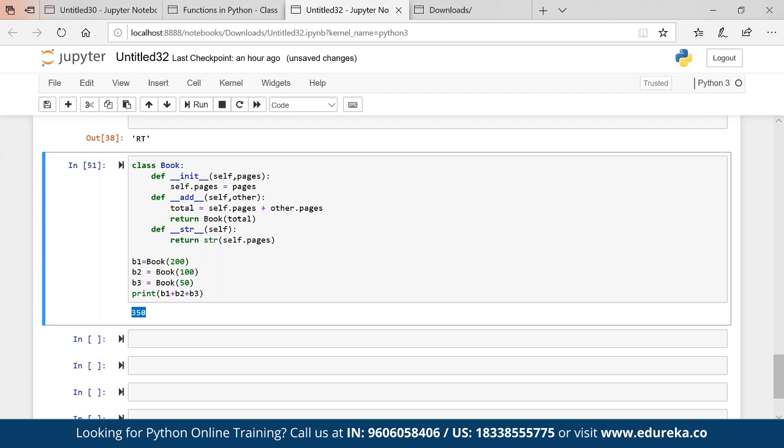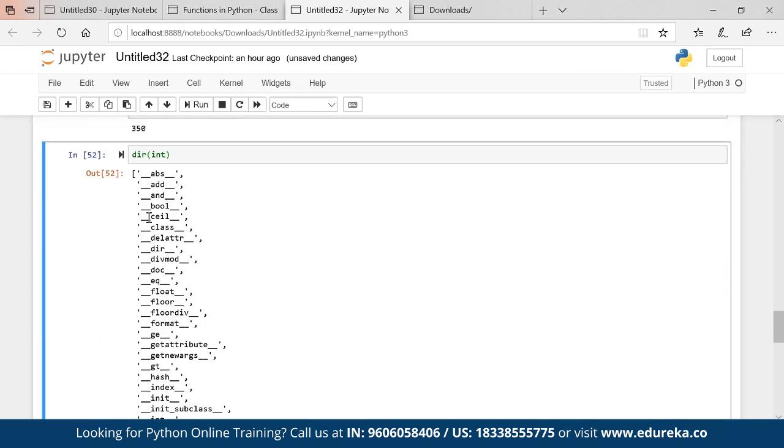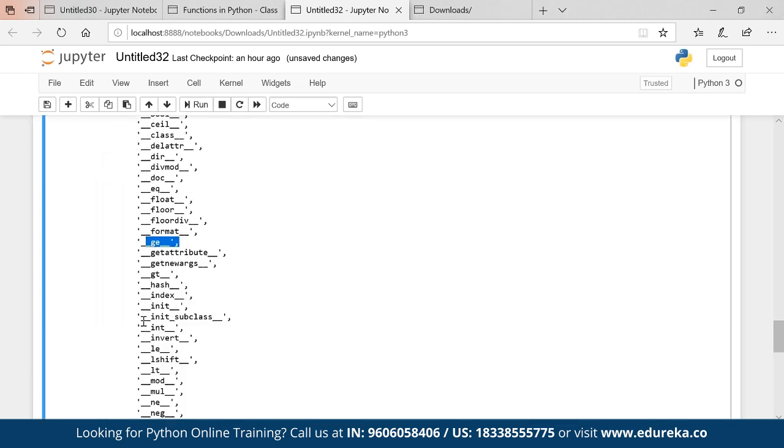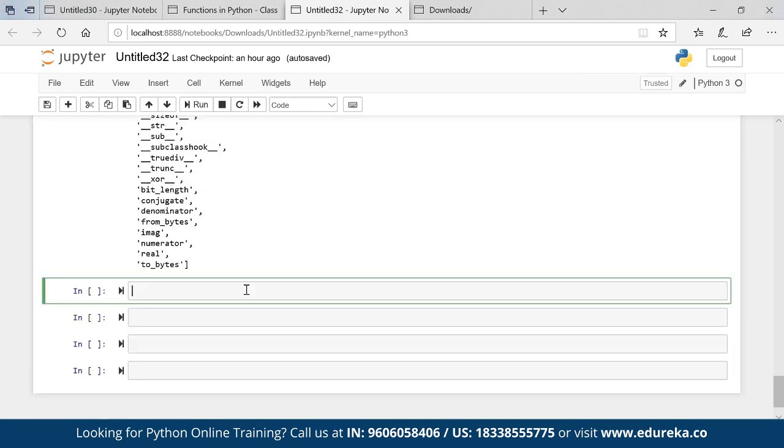Okay, now there is a concept of method overloading. Now what is method overloading? Magic methods are nothing but the methods like add, multiplication, all those things. You can get all the magic methods with dir. So dir int. When you run it, these are the magic methods we have: add, bool, greater than equal to, int. Okay, now there is a concept of method overloading.